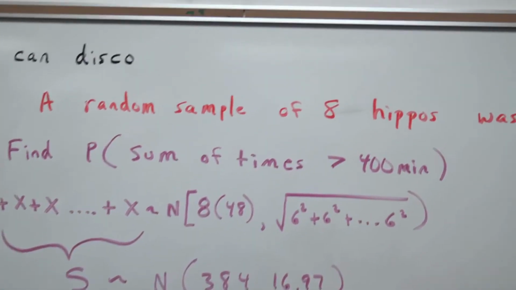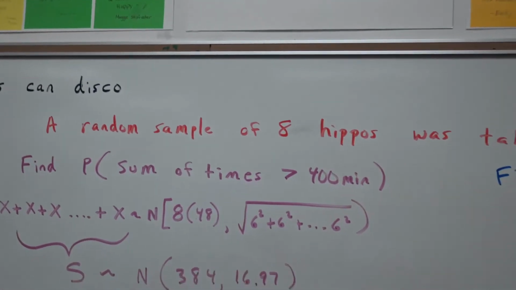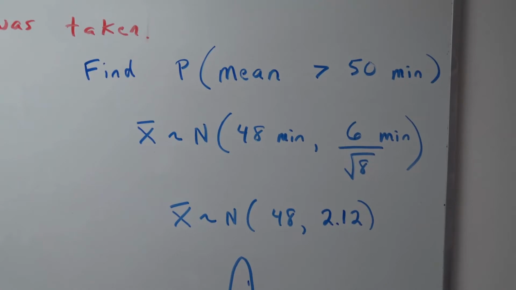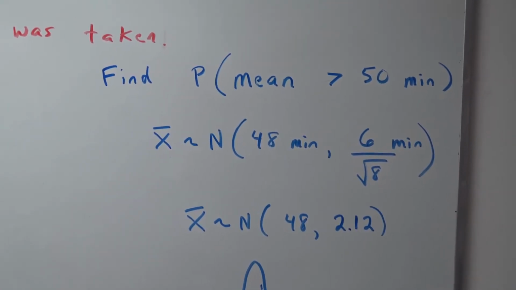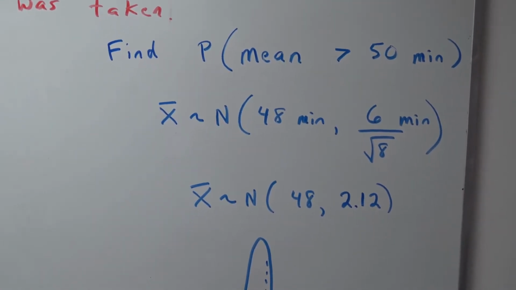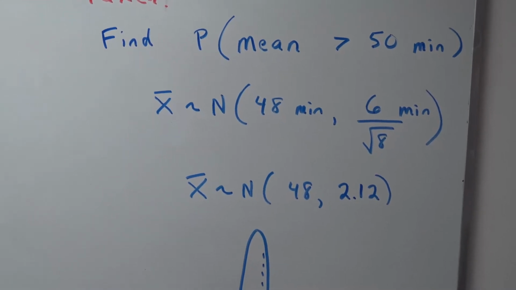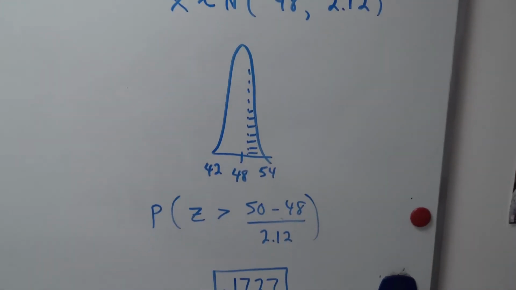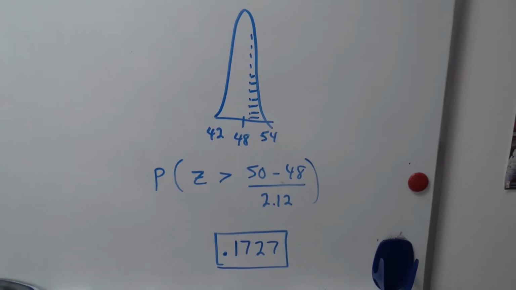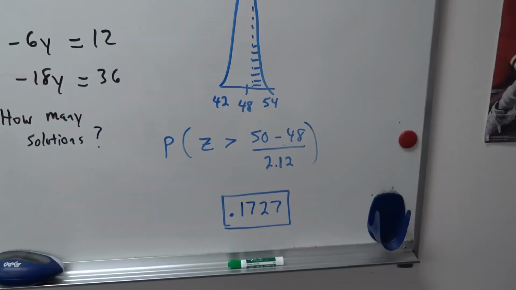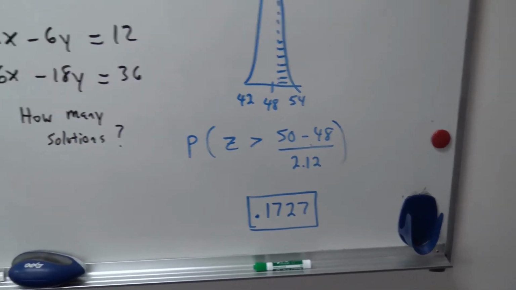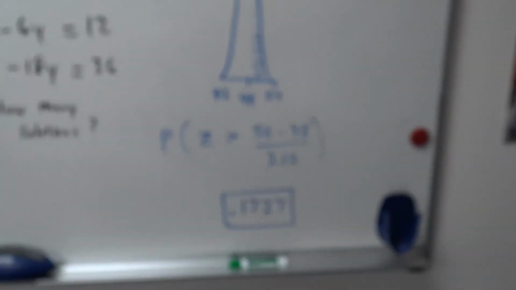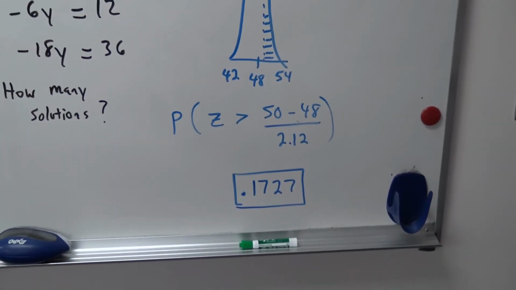Well, now again, let's go back and do an equivalent problem. We take a random sample of 8 hippos, but we want to find the probability that the mean is greater than 50 minutes. So we do the mean and the standard deviation for these guys, and we get that right there. We go down to this little tiny distribution, and lo and behold, we get the same answer. Actually, the probabilities aren't exactly the same, but that's just due to rounding error: 0.1729 and 0.1727.